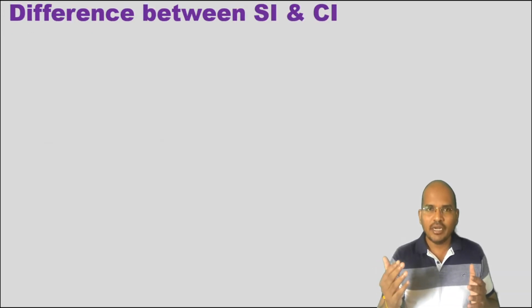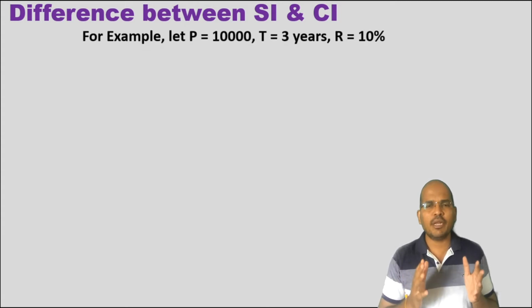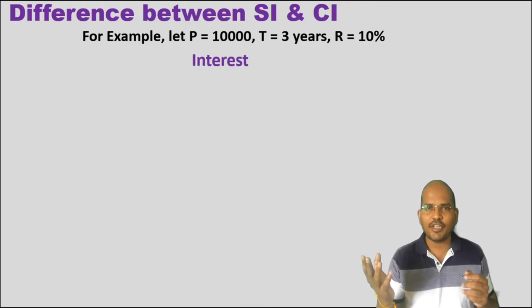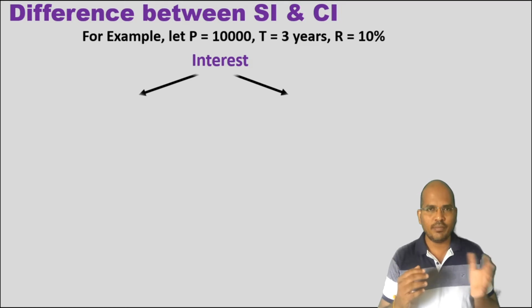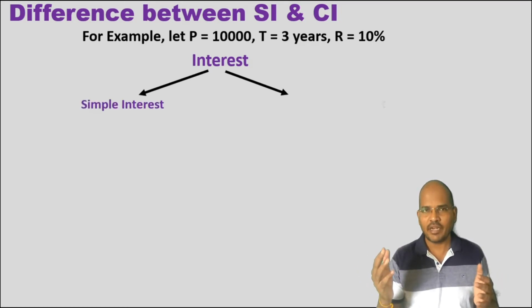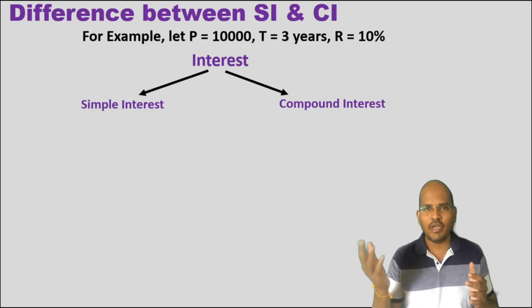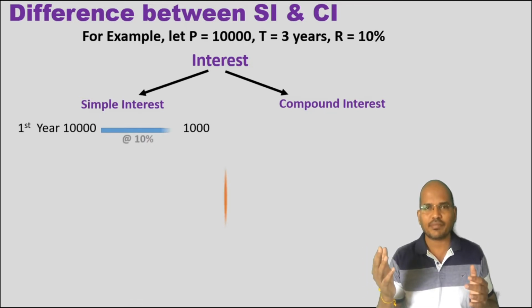Now, for example, take a principal amount of 10,000 for a time span of 3 years and the rate of interest is 10%. Now, how do you calculate interest? I'll give you a small classification on simple interest and compound interest with that example so that you'll have clarity. Clear with that? So, let us see how you calculate simple interest.